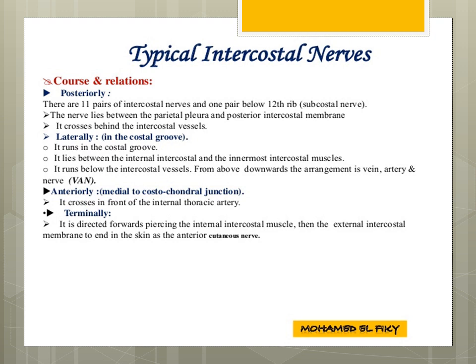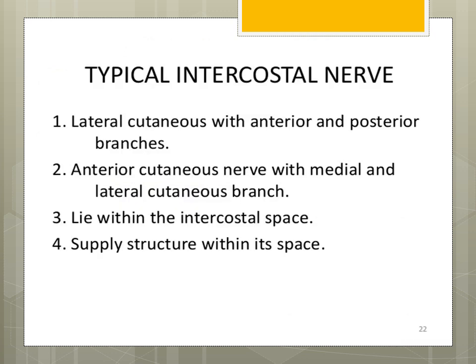The abbreviation is VAN. Anteriorly, medial to the costochondral junction, it crosses in front of the internal thoracic artery and terminates directly by anastomosing with the anterior cutaneous nerve. It ends to supply the anterior thoracic wall. It is directed forward, piercing the internal intercostal muscle, then the external intercostal membrane, and ends by supplying the skin of the anterior thoracic wall as an anterior cutaneous nerve.